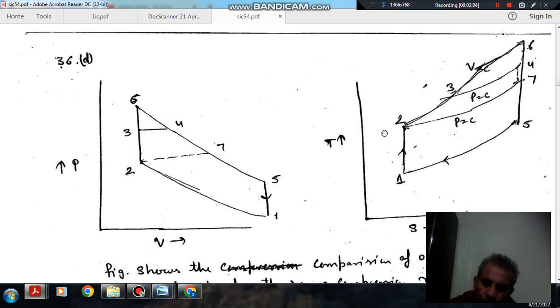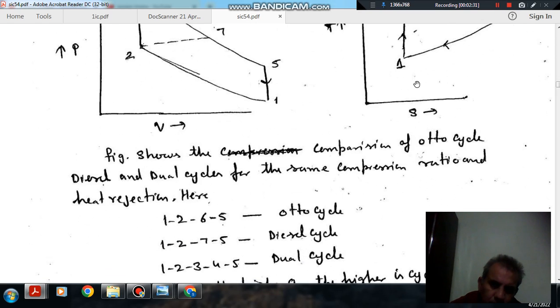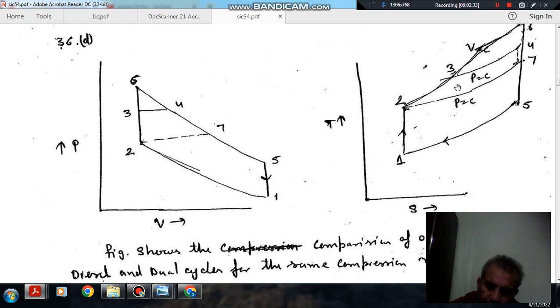Okay, so as the slope of the constant volume line on the TS diagram is more than the constant pressure line, starting with the same temperature this constant volume line will go to a higher temperature. It means the heat addition during the constant volume process will be more as compared to the constant pressure process, and 2-3 and 3-4. So this is your constant pressure heat addition, this is your constant volume heat addition. This is constant pressure addition, and this is again constant volume heat addition.